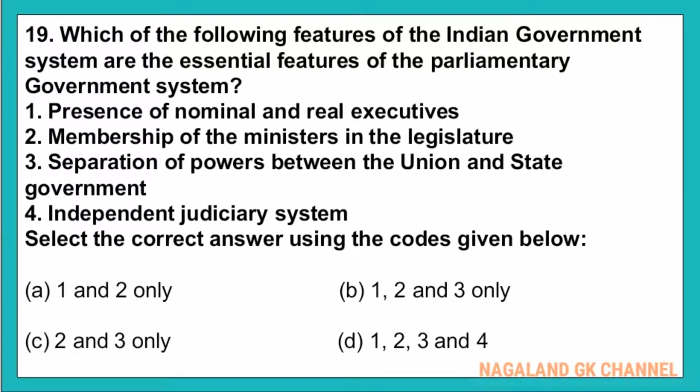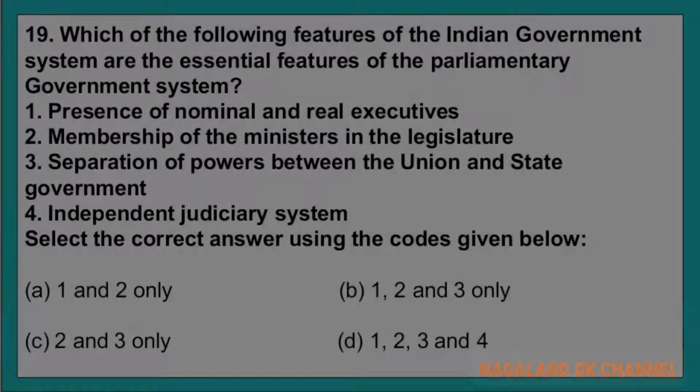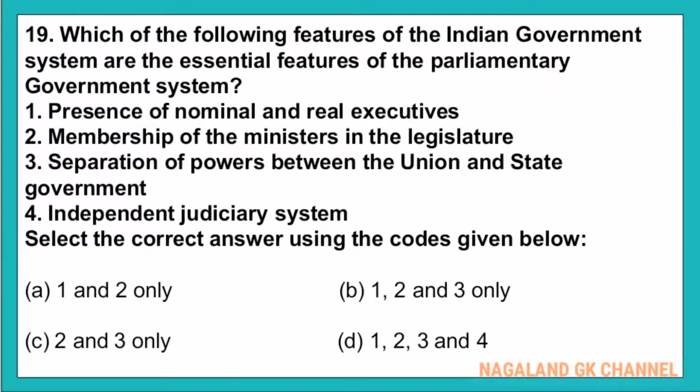And number 4, independent judiciary system. Select the correct answer using the code given below. And here, the correct answer is option number A. That is, number 1 and 2. Number 1 is presence of nominal and real executive. Number 2, membership of the ministers in the legislature.